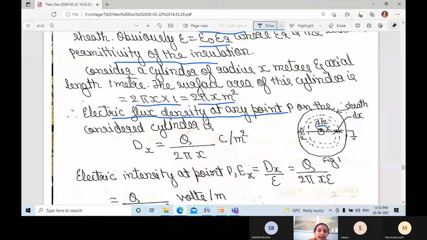Next, the electric intensity at point P, Ex, is the electric flux density divided by epsilon. That is Ex equal to q divided by 2 pi x epsilon.